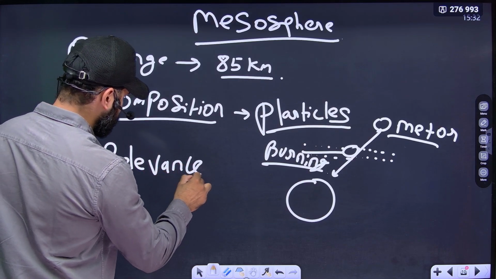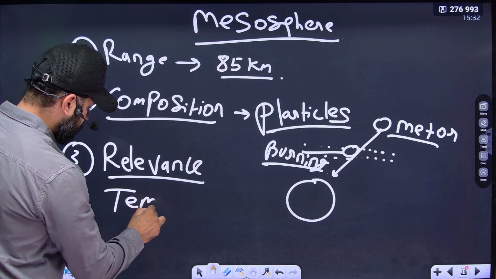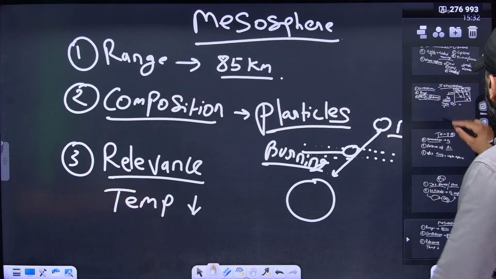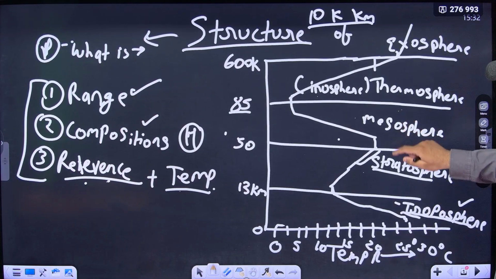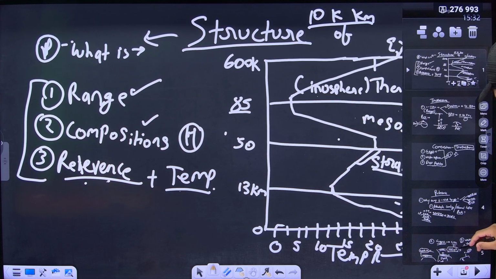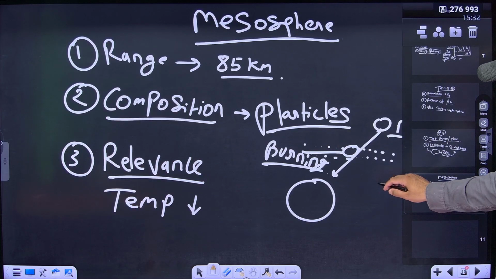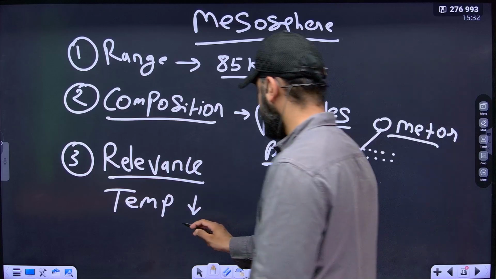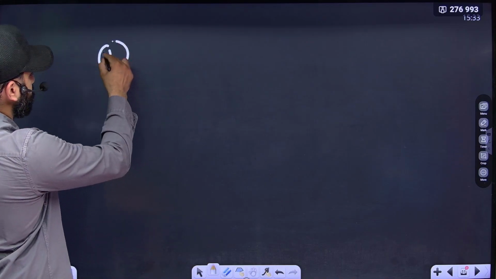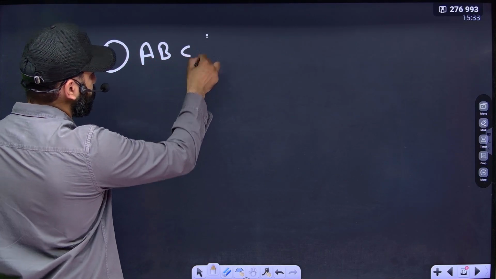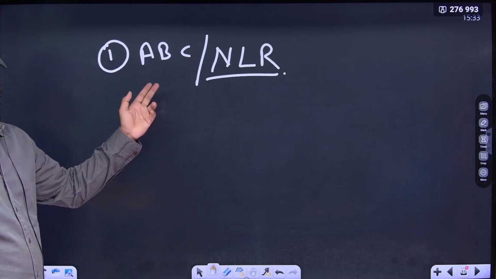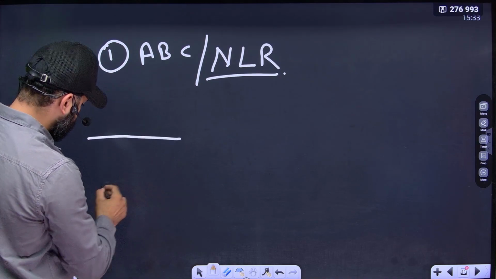The last thing remaining is why the temperature starts decreasing. We have seen in our diagram that the temperature starts decreasing in the mesosphere and reaches its lowest point there. So what is the reason for the decrease in temperature in the mesosphere? Simply, the reason is the presence of adiabatic cooling, or the normal lapse rate. Why are the normal lapse rate and adiabatic cooling present?